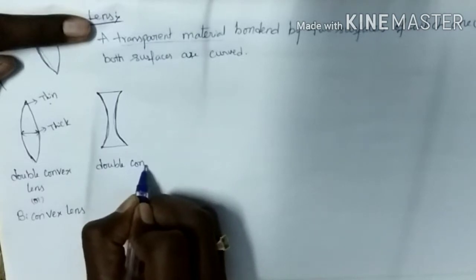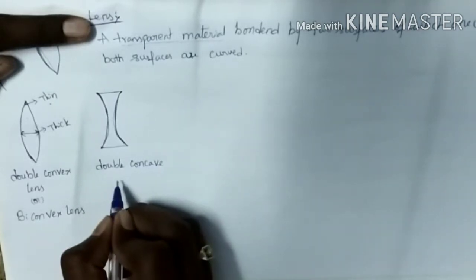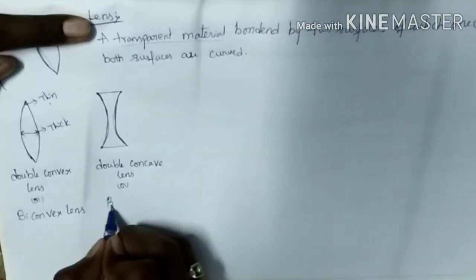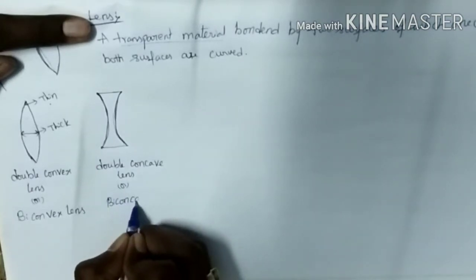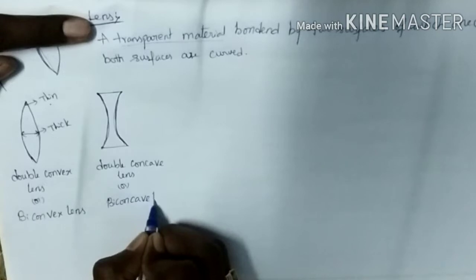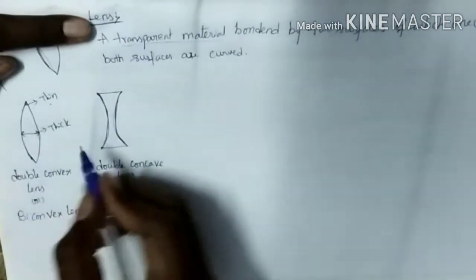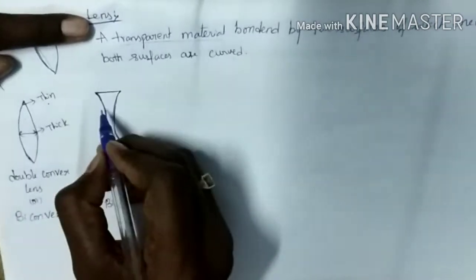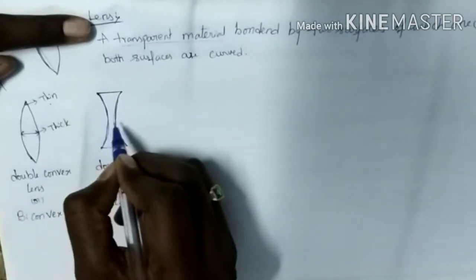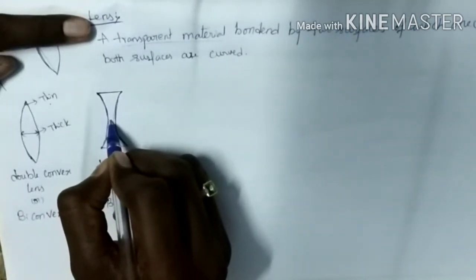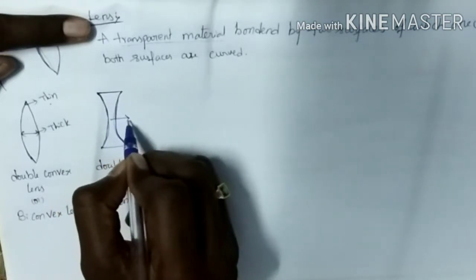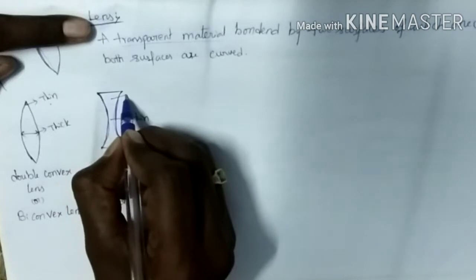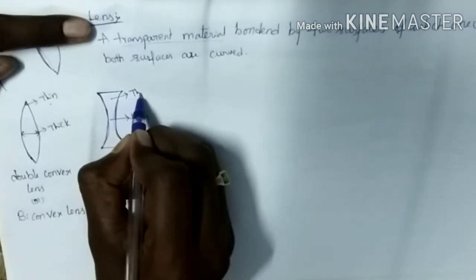Double concave lens or biconcave lens. How can we identify this double concave lens? It is thin at the middle and thick at the edges.